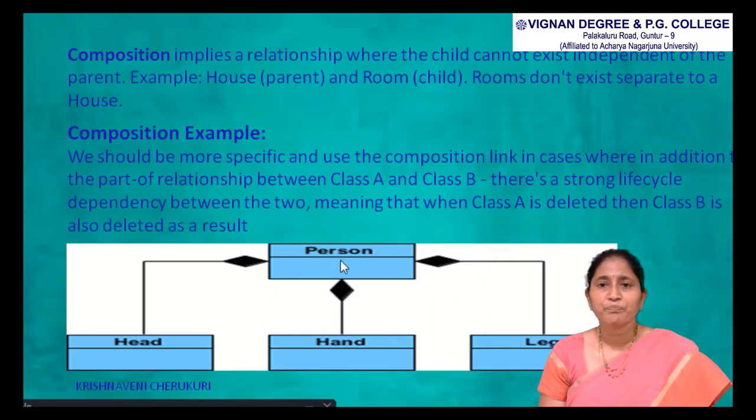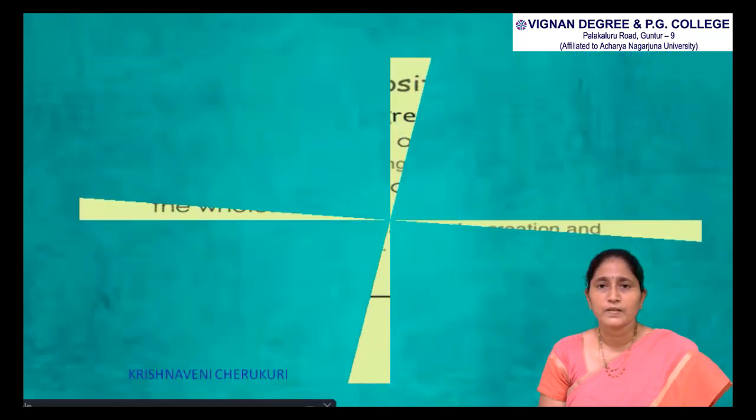If you see this, the parent class is a person and the child classes are head, hand and leg. If you delete the leg, there is no problem because this is a child class. But if you delete the parent class, that is the person, then all child classes will be removed. So this is the main concept in composition.